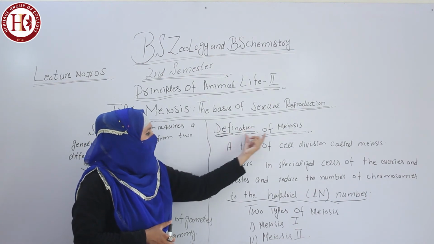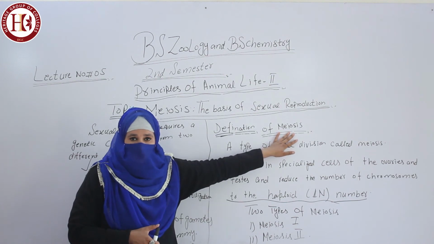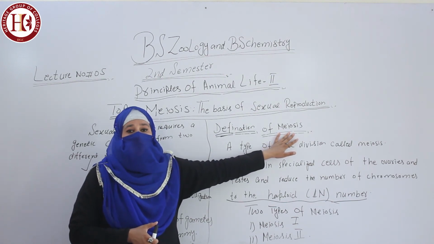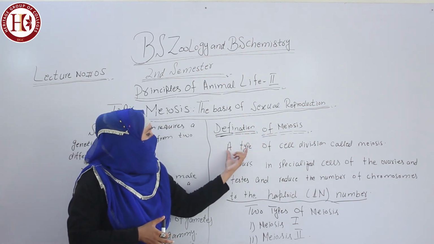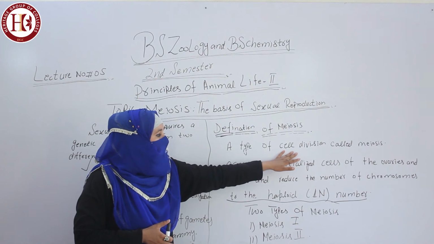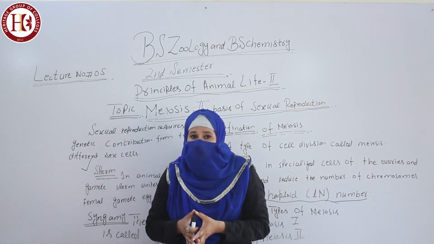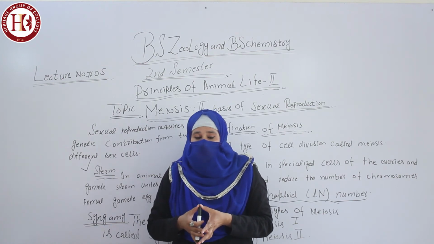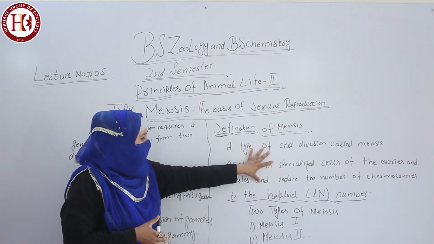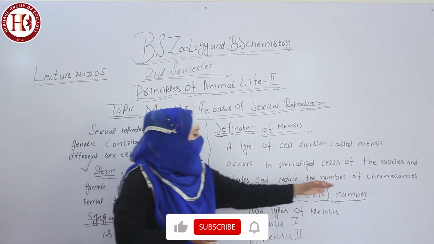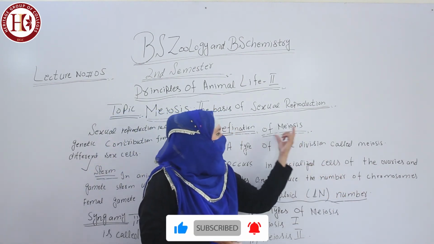After that, today we have to discuss meiosis. Meiosis is reductional division. In meiosis, a single cell is divided into four daughter cells, and the number of chromosomes becomes haploid after meiosis. Meiosis is a type of cell division that occurs in specialized cells of the body: in the ovaries in females and in the testes in males. During this cell division the number of chromosomes is reduced to half, producing the haploid number of chromosomes.